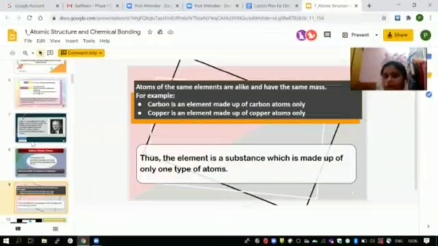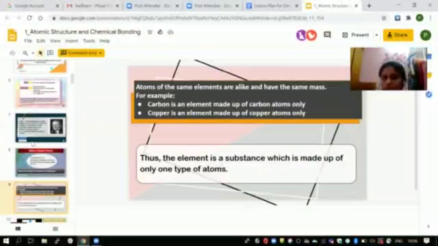For example, carbon is an element made up of carbon atoms only. As we said, atoms of the same elements are alike and have the same mass. So when you take the atom of carbon, it is simply carbon. So carbon is made up of only carbon atoms, and is not mixed up with any other atoms. So it states that atoms of the same elements are alike. They are the same and have the same mass.